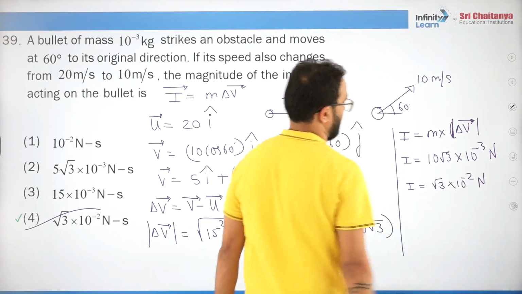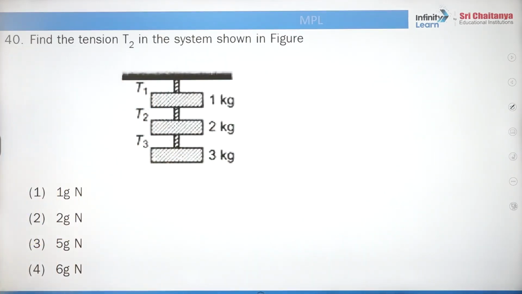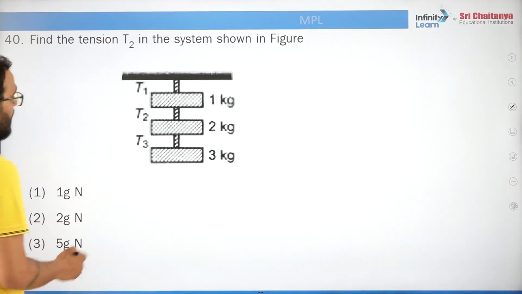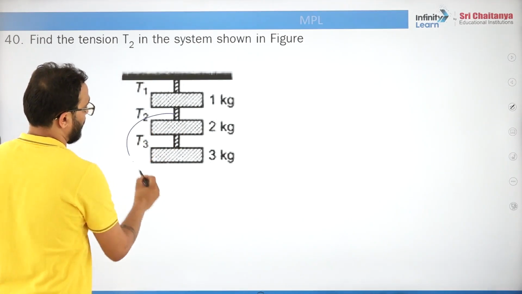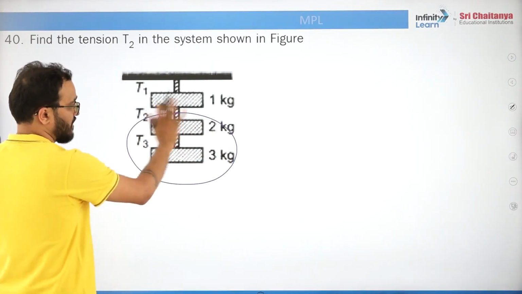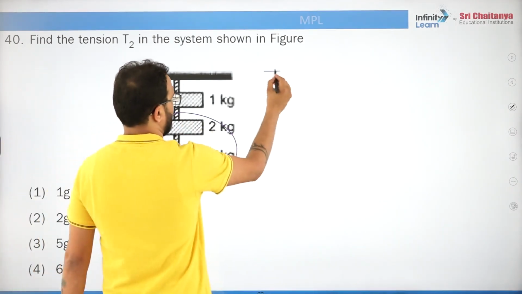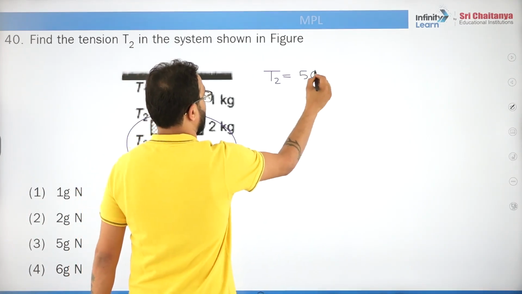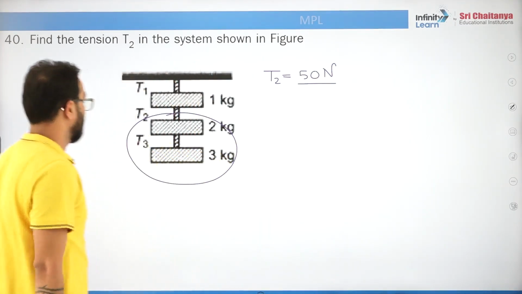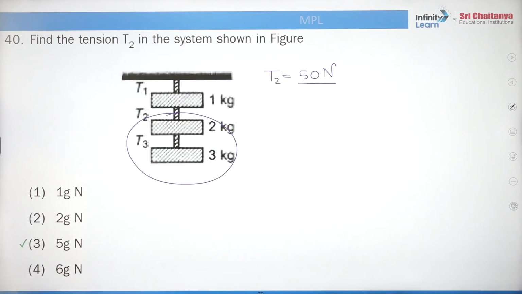Oh, minus 2, sorry. Find the tension T2 in the system shown in the figure. Oh, simple. T2 is actually holding the weight of this complete system. 2 plus 3, 5 kg. So T2 is nothing but 50 Newton. That's all. Or 5g. Got it?